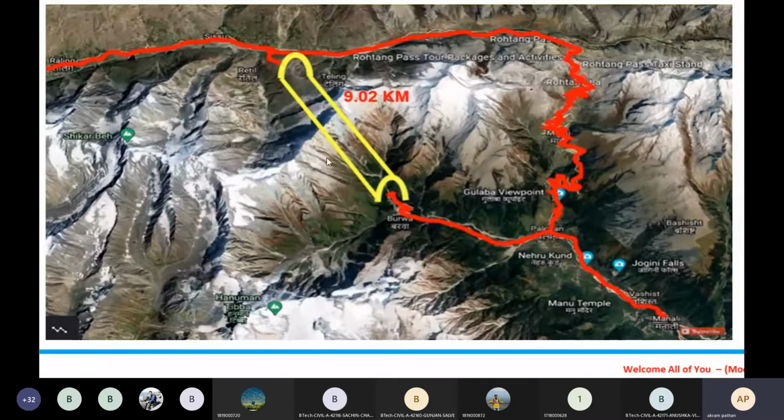The challenge in front of the civil engineer is the geology. So geological investigations and hydraulic investigations are also required, because while drilling or blasting this Pir Panjal mountain range, there will be a possibility of percolation of water from the nearby area. To avoid that percolation of water along this length, we require a water resources engineer as well.